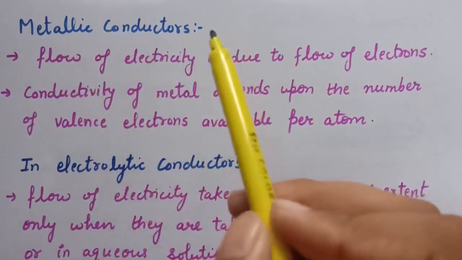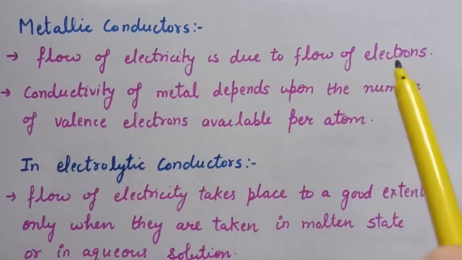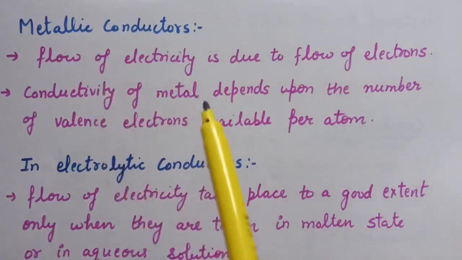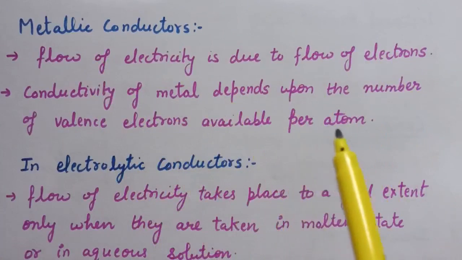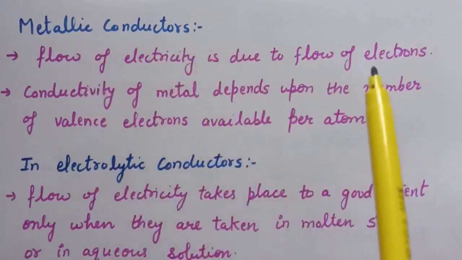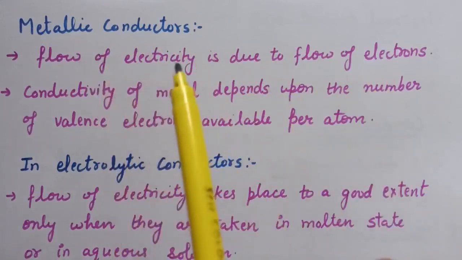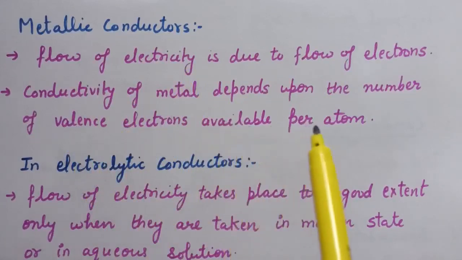In metallic conductors, the flow of electricity is due to the flow of electrons, and conductivity of a metal depends on the number of valence electrons available per atom. So in metallic conductors, electrons are responsible for the flow of electricity, and the conductivity will depend upon the number of valence electrons available per atom.